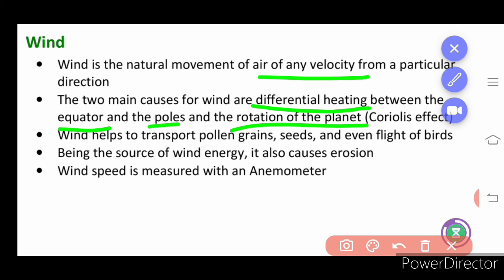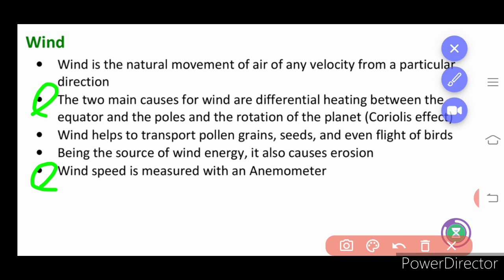The Coriolis effect, the rotation of the planet, can also cause wind. Wind helps to transport pollen grains, seeds, and even the flight of birds. Being a source of wind energy, it also causes erosion. Wind speed is measured with the help of an anemometer. In this, the second point is important and the last point is important.